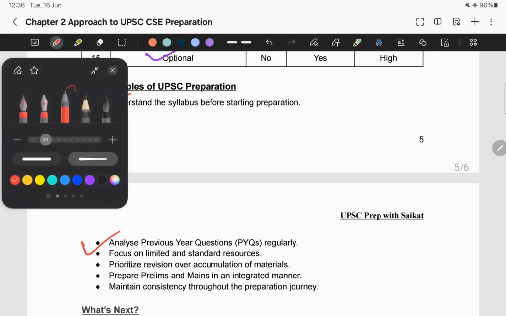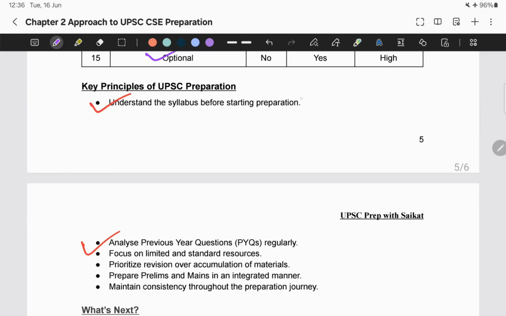One thing I am telling you now itself: the syllabus and previous year questions are the two Bibles. Why so? Because the syllabus will help you understand what topics are being mentioned by UPSC. Previous year questions will help you understand what type of questions are coming from those topics. So that's why these two are our Bible.